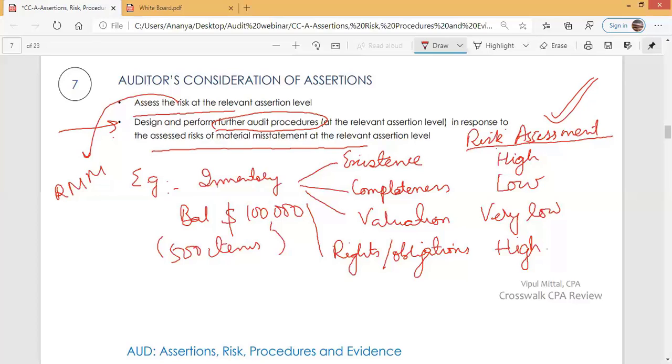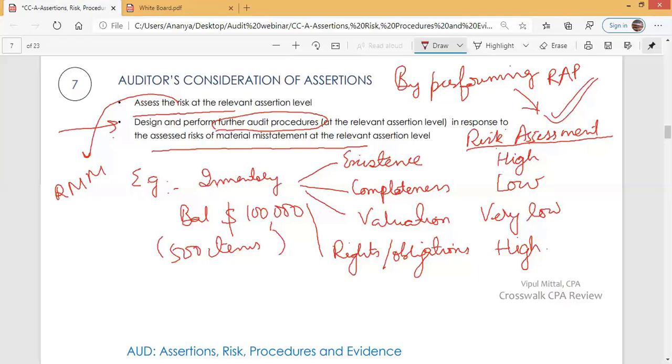So the auditor assessed risk. When the auditor assesses risk, this is by performing risk assessment procedures. For example, the auditor made inquiries, visited the inventory warehouse, observed a lot of things, talked to accounting staff, and inspected various minutes of meetings and various terms of agreement.